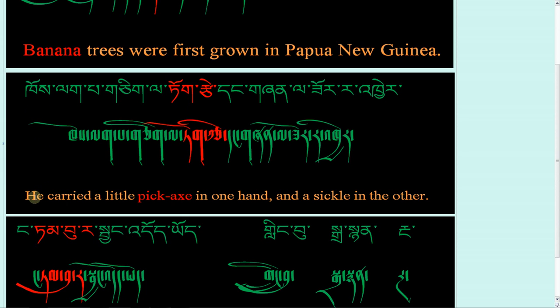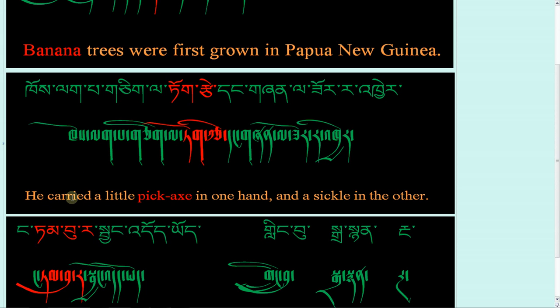Ku meaning he, lakpa meaning hand, chik meaning one, tokse meaning pickaxe, tang meaning and, shenla meaning other, sora meaning sickle, ker meaning carried.